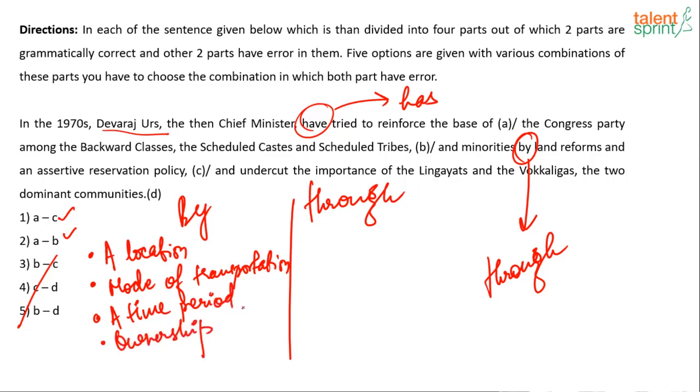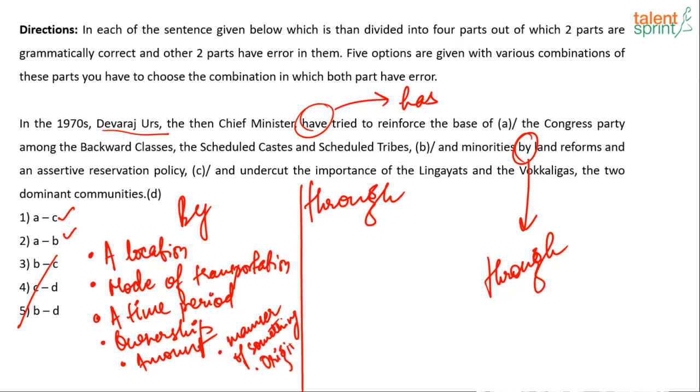Ownership, this was written by me or produced by him. Amount, size or margin, he has defeated him by a margin. The manner of something, all by his own.